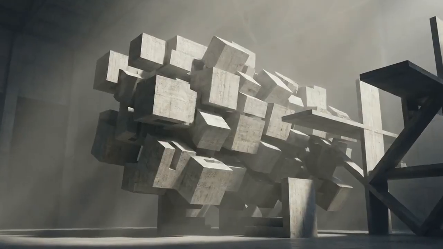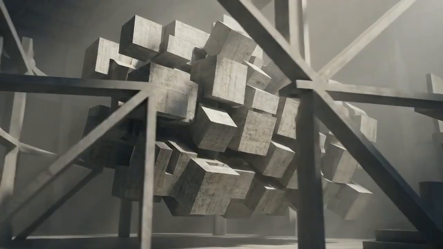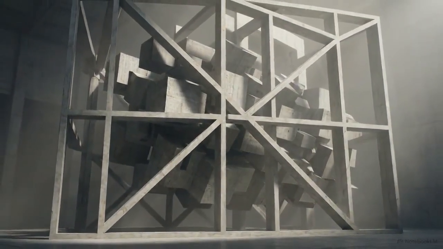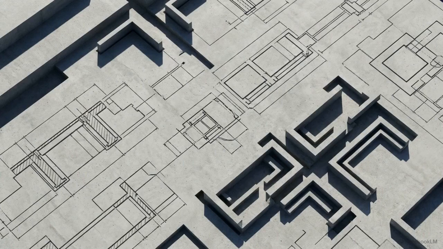To guarantee safety, we have to look past behavioral nudges and build structural, governance-first infrastructure that enforces strict reasoning boundaries. We can observe this through Helix Project AI, a framework built entirely around trust by design and verifiable memory principles. This infrastructure is driven by the principles of shape theory.